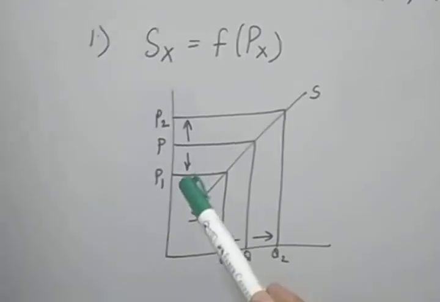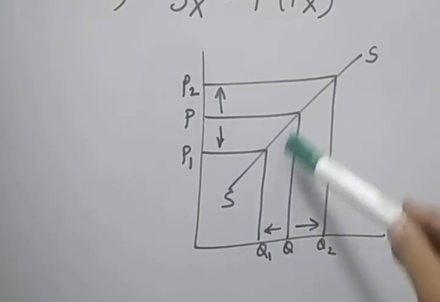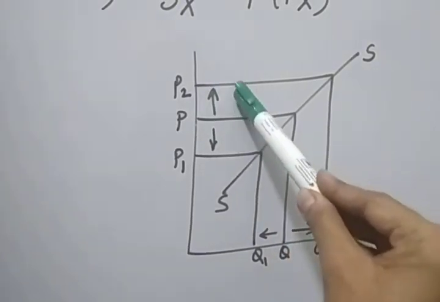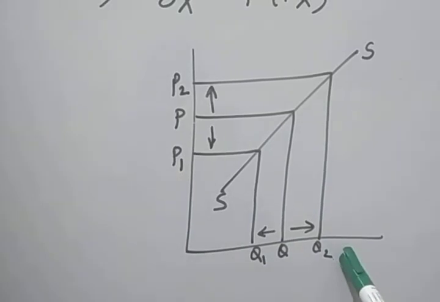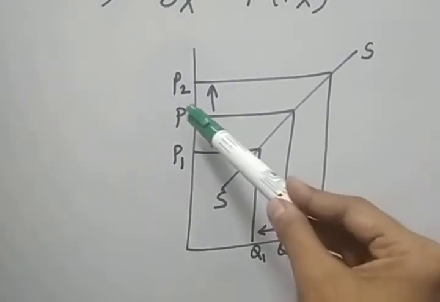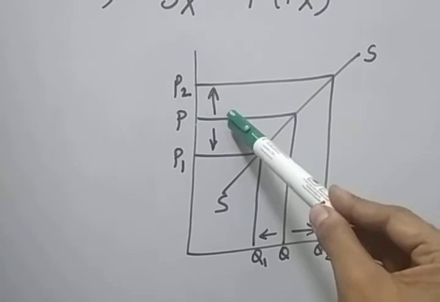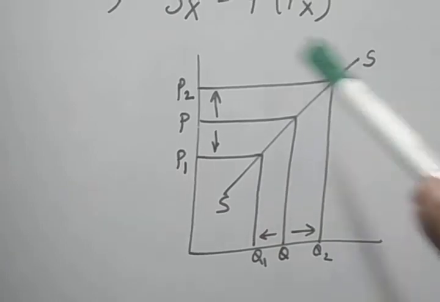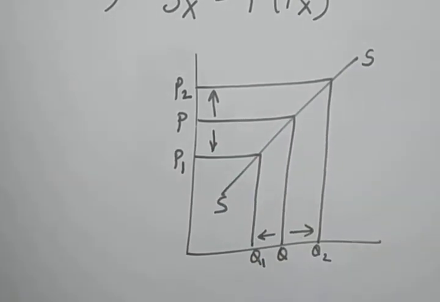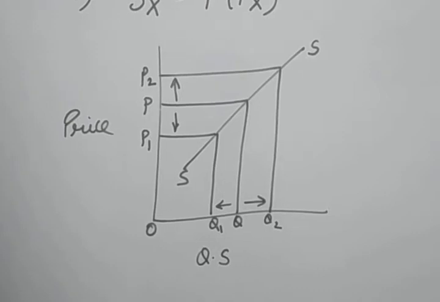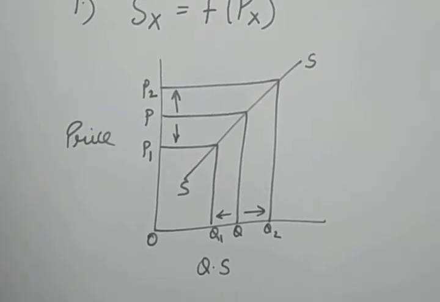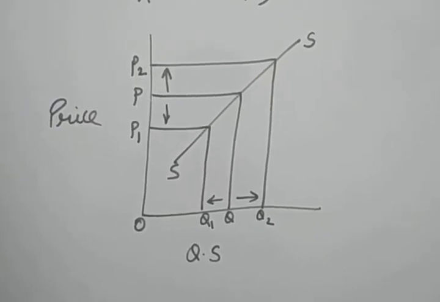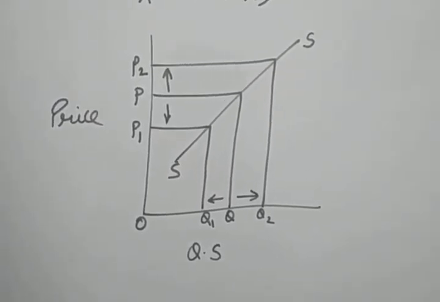That means if the initial price is P, the quantity is OQ. If the price increases from P to P2, the quantity will also increase from Q to Q2. Similarly, if the initial price is P and the price decreases from P to P1, the quantity will also decrease from Q to Q1. So there is a positive relationship between the price and the quantity supplied. In other words, there is a direct relationship between the price of the product and its quantity supplied when other things are constant.